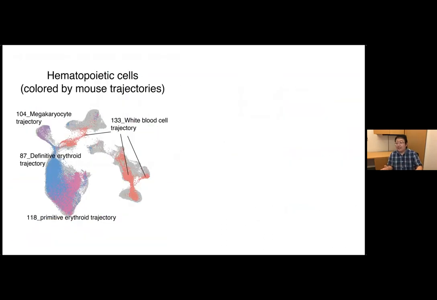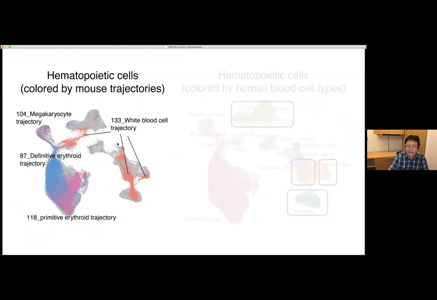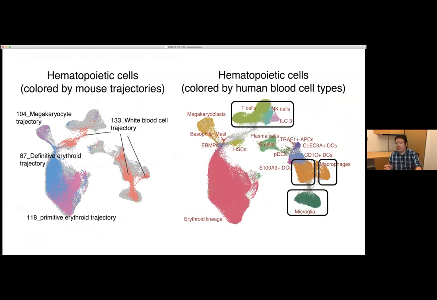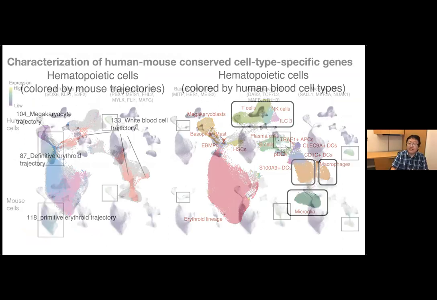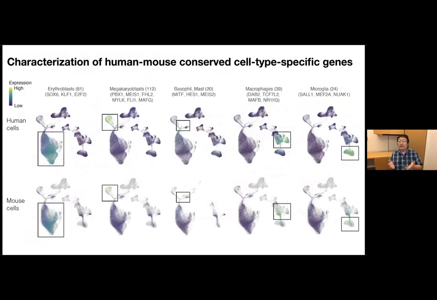And by SEMA analysis, for example, here we can readily identify the detailed cell state transition trajectory, for example, from the early white blood cell progenitors in the mouse. We can see it transit to different human cell types, to the lymphoid cells, myeloid cells, and others. From here, we can further characterize the conserved gene features and also transcription factors in human and mouse.